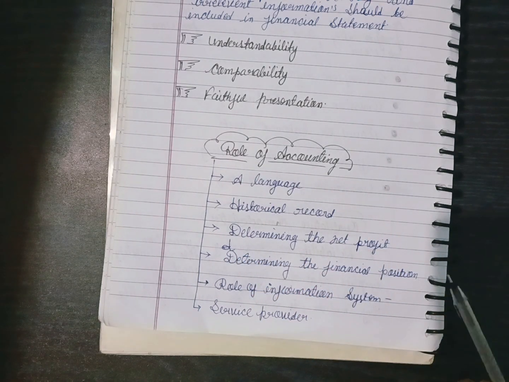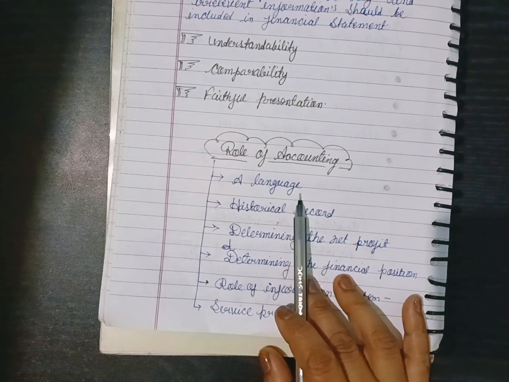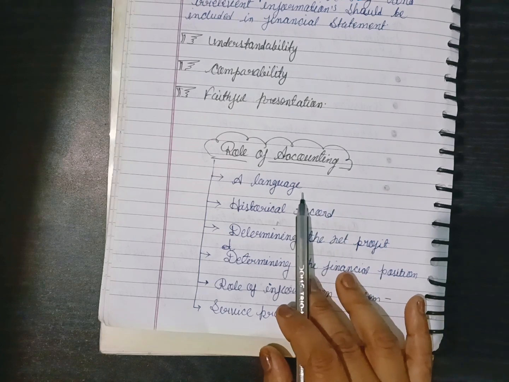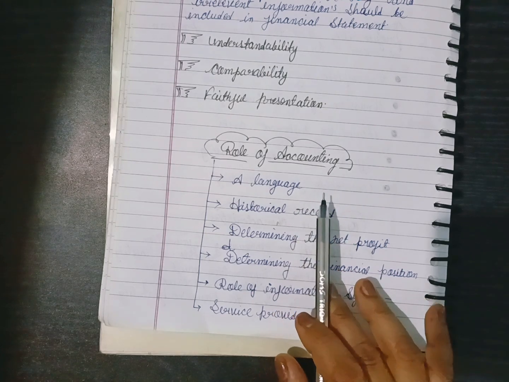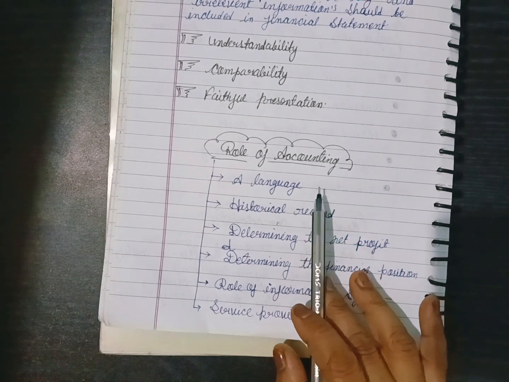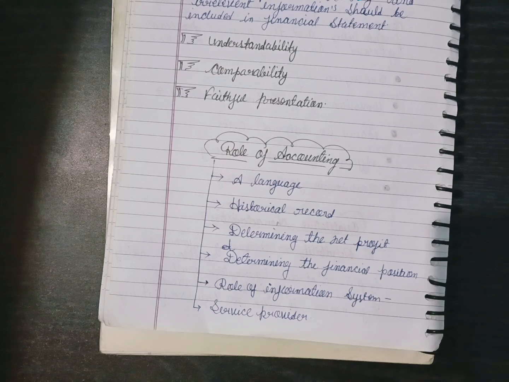What is the role of accounting? So accounting is a language. Am I right? How can you say? Because it provides information, and after that the business will be able to know its business position. Am I right?